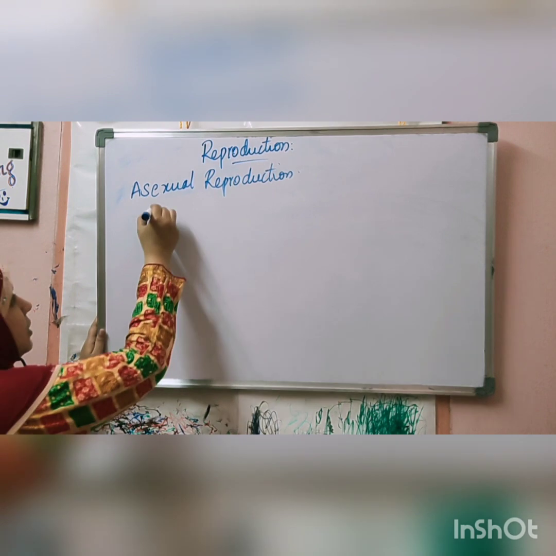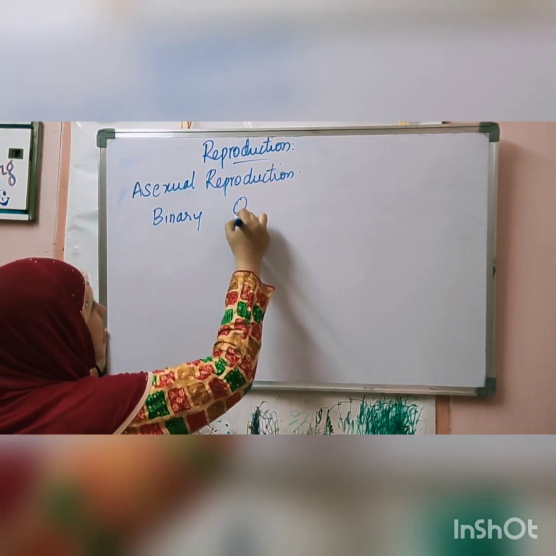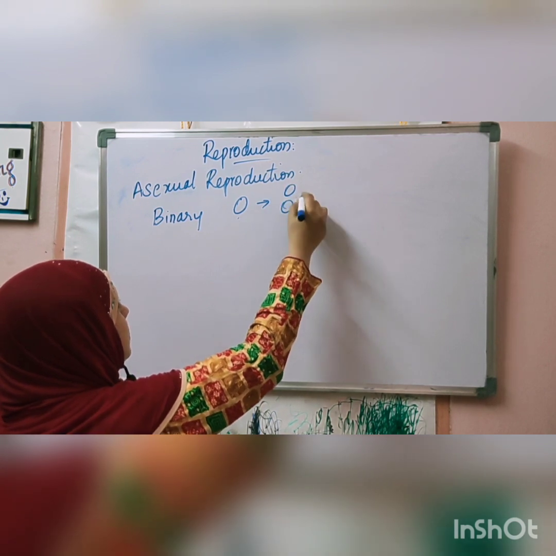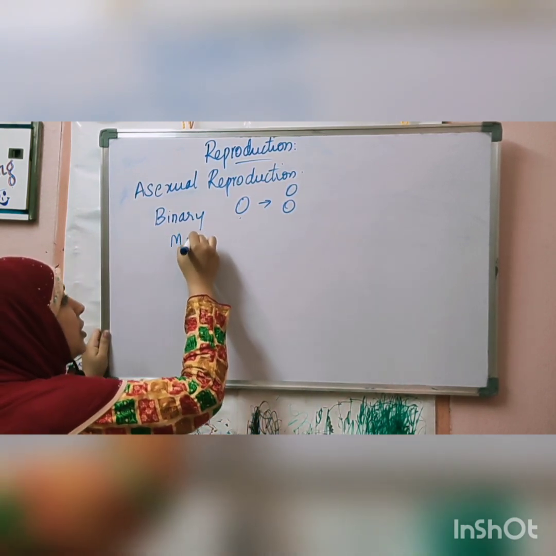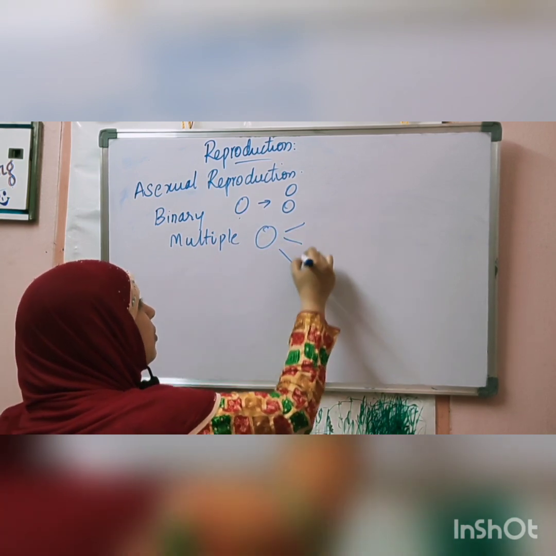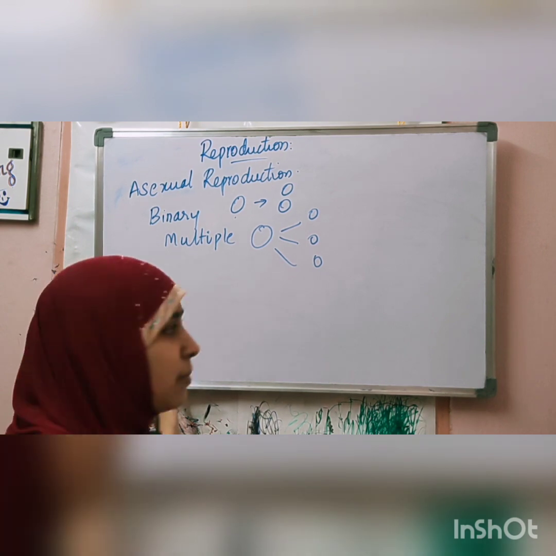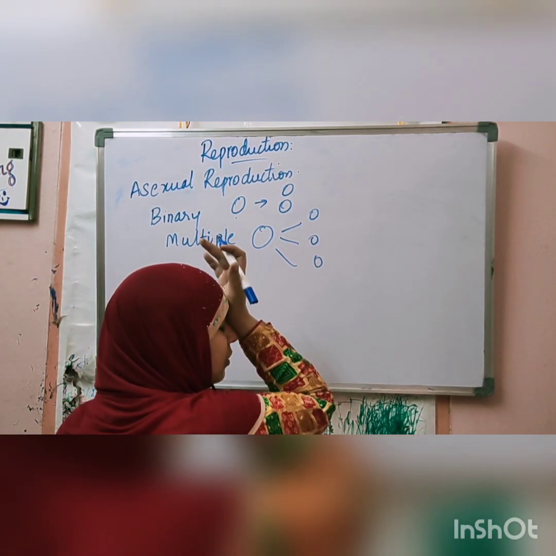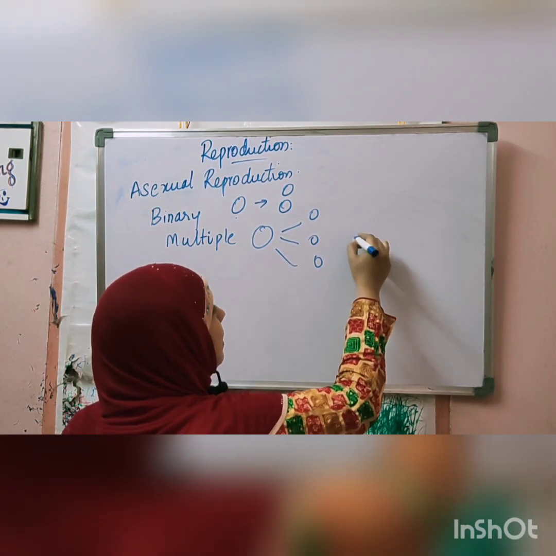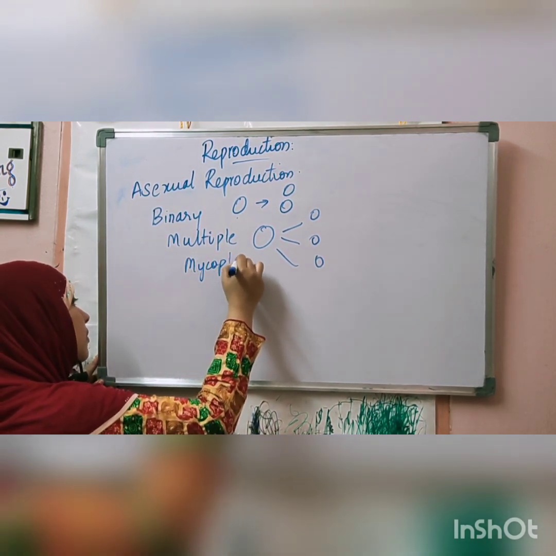What are the different modes? Binary fission: a single organism divides into two organisms. In multiple fission, a single organism will divide into so many organisms. This can be seen in paramecium or mycoplasma. Multiple fission is seen in mycoplasma and also in paramecium.